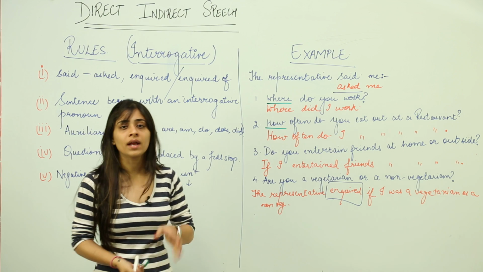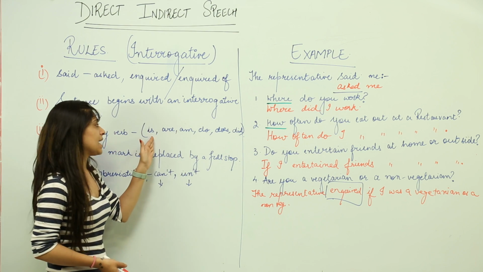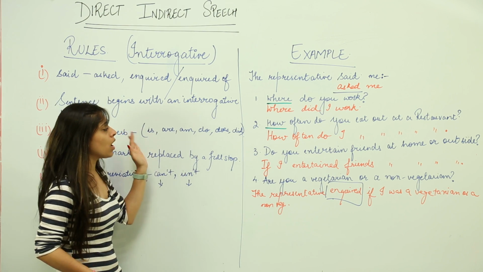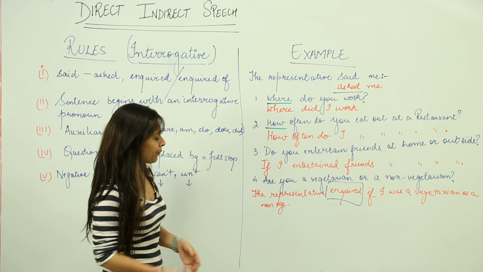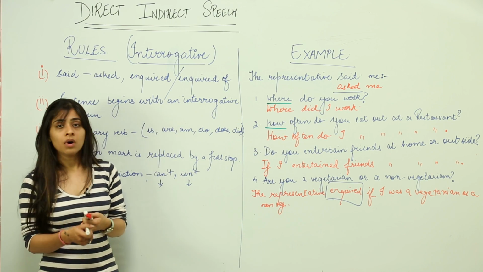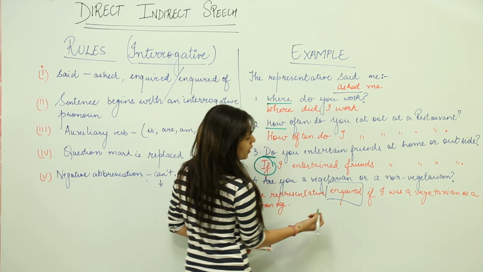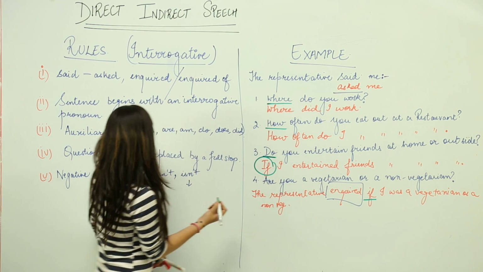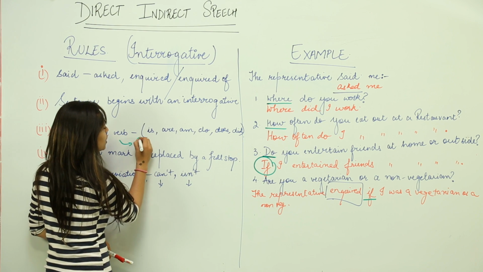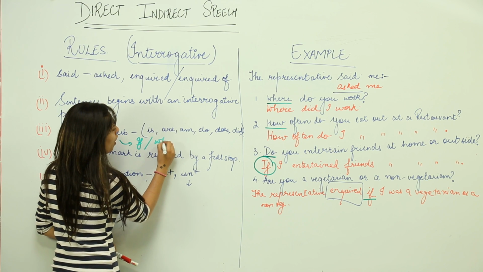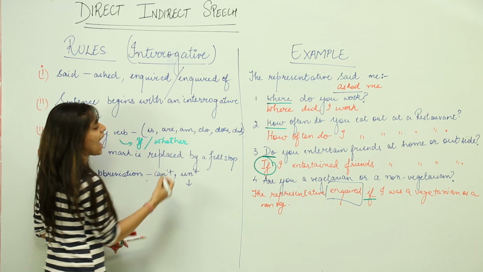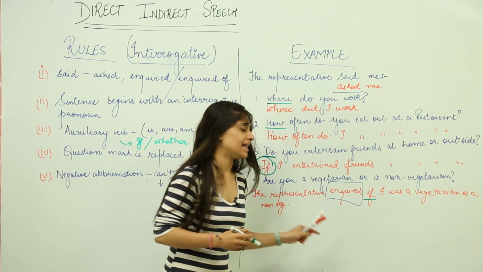I hope you can now correlate with the verb segment. Now in auxiliary verbs like do, are, we change the word to if or whether, as per the needs of the sentence.